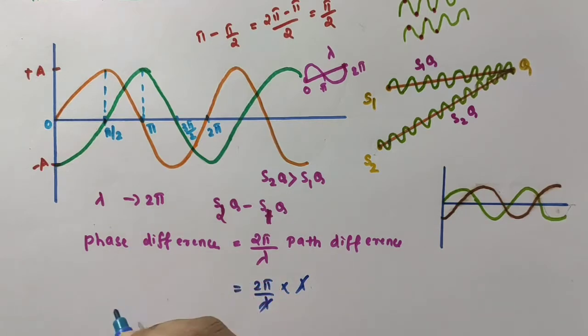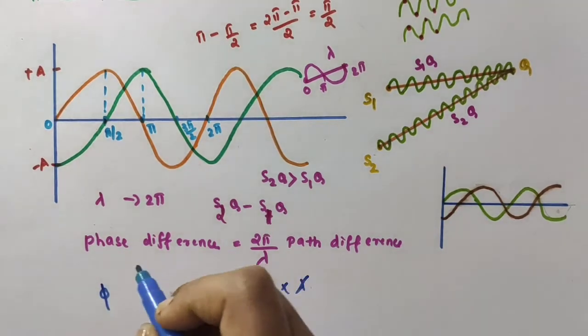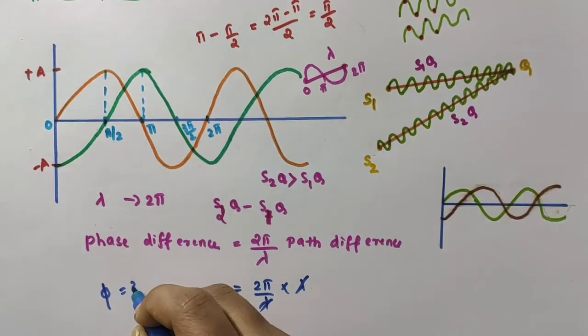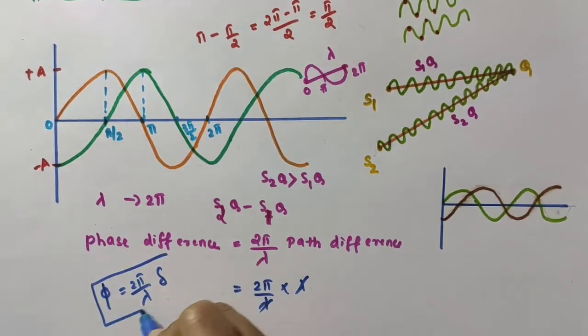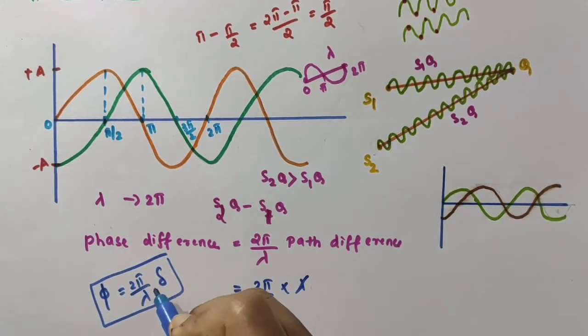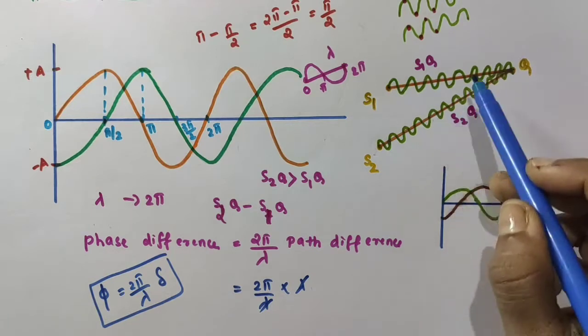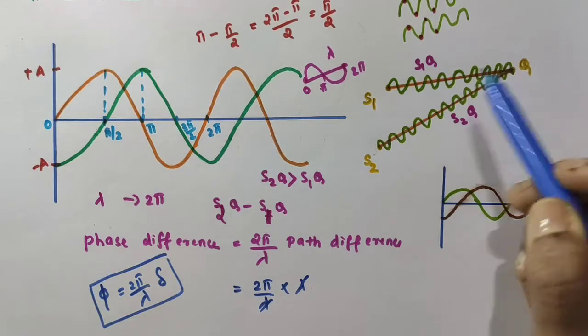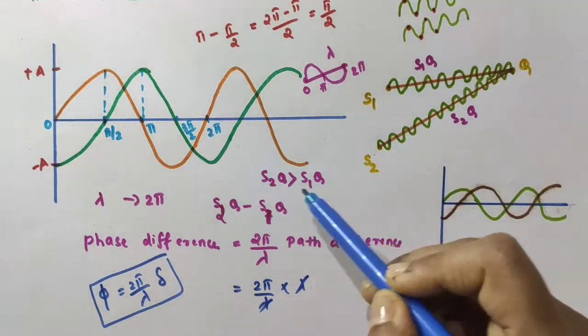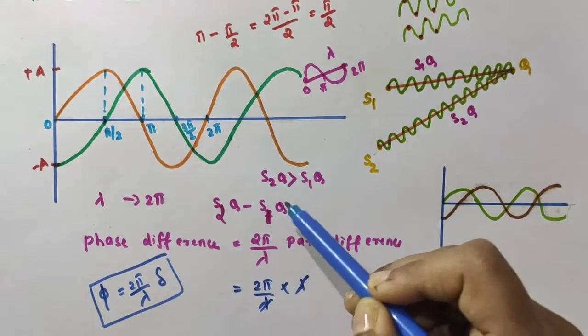Then if I represent the phase difference as phi and the path difference as delta, we can write one relation like this: phi is equal to 2 pi by lambda into delta, where phi is the phase difference and delta represents the path difference. If the path difference is lambda, the corresponding phase difference is 2 pi. The difference in the distances of a point from the two sources is actually called the path difference.